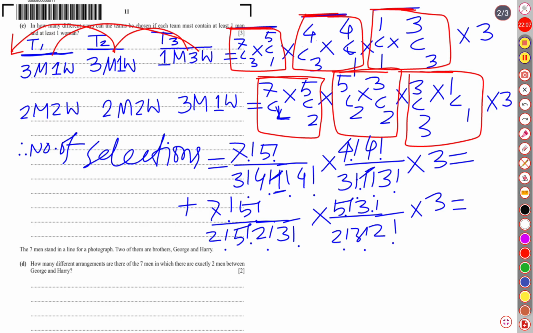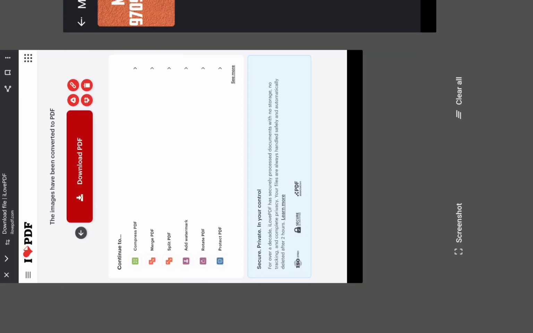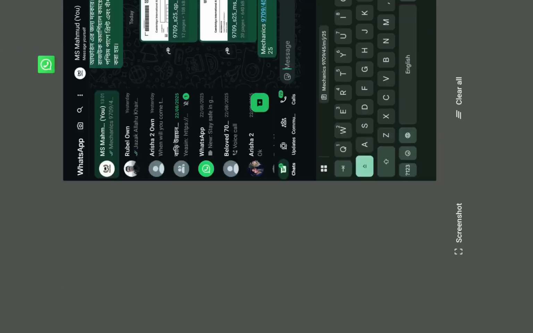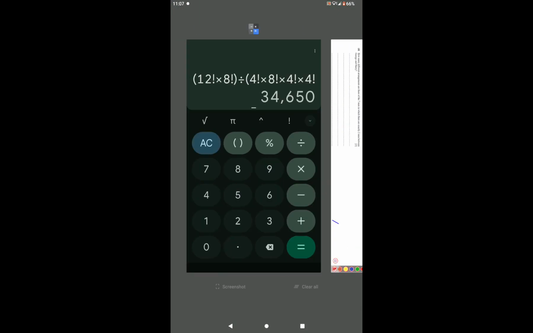Well, now we will use our calculator. 7544 is the numerator.